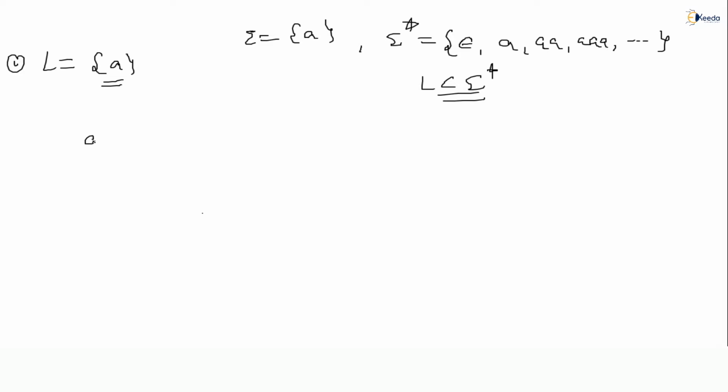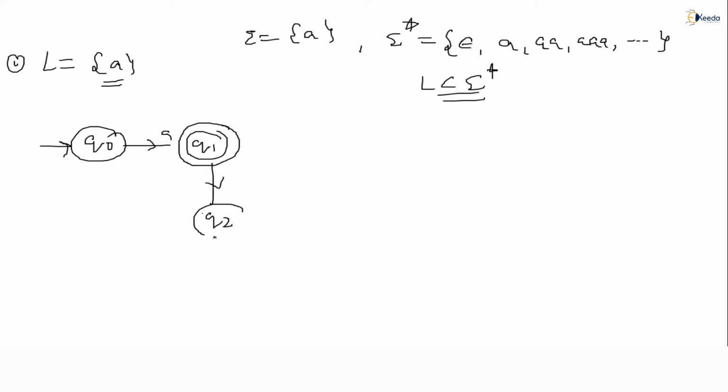So I will construct Q naught as the initial state, and when A comes, it has to move to the next state, and I should make Q1 a final state, because only A should be accepted. If 2 A's come, that must be rejected. Q2 I will take, so for AA, 2 A's should be rejected. After 1 A, if 2 A's or 3 A's or 4 A's, any number of A's come, that must be rejected. So this is a rejecting state, you can say.